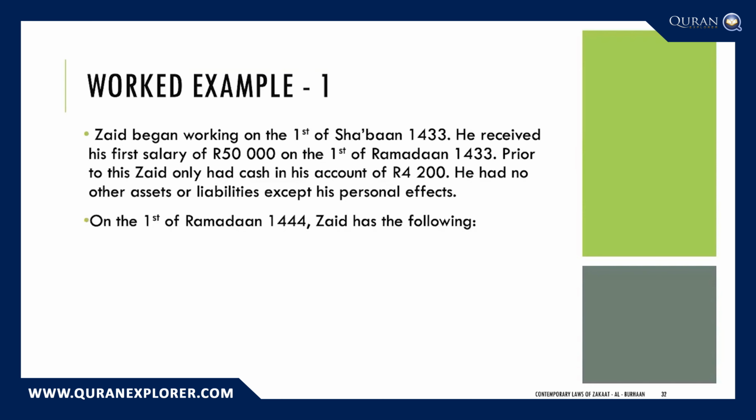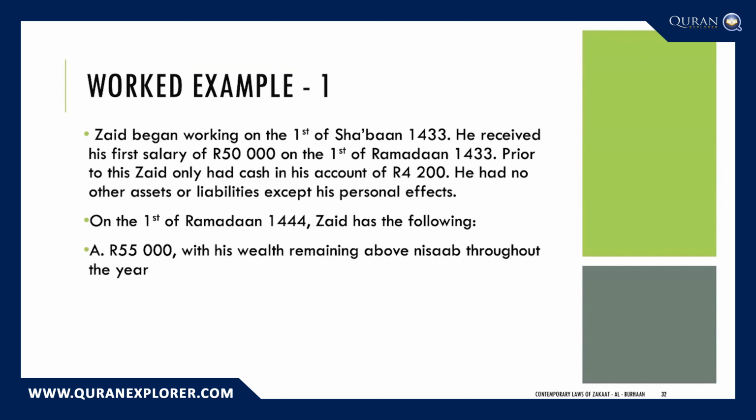Now we're looking at a few different scenarios so that we can understand the various permutations with regards to nisab and the lunar year. Scenario number one, Zaid on the 1st of Ramadan, 1444. So we're now fast forwarding 1 lunar year from the date that he received the 50,000 Rand of his salary.